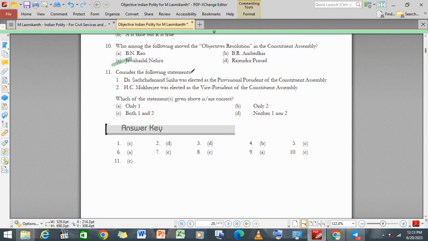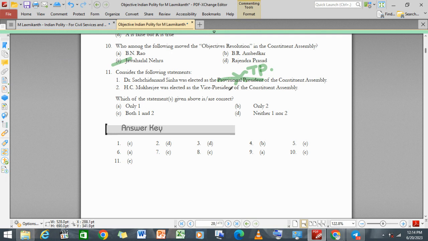And consider the following statements. First, Dr. Sachchidananda Sinha was elected the provincial president of the Constituent Assembly. Provincial president is not the right word, right? He became the temporary president of the Constituent Assembly, following the French practice, as he was the oldest member.